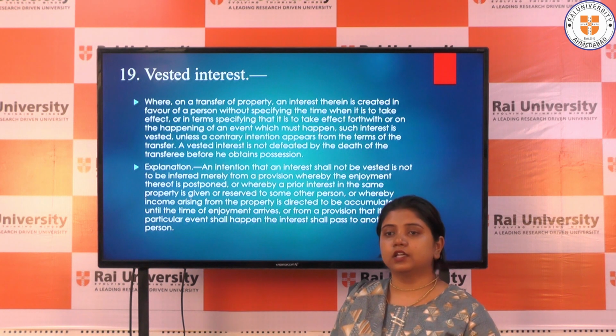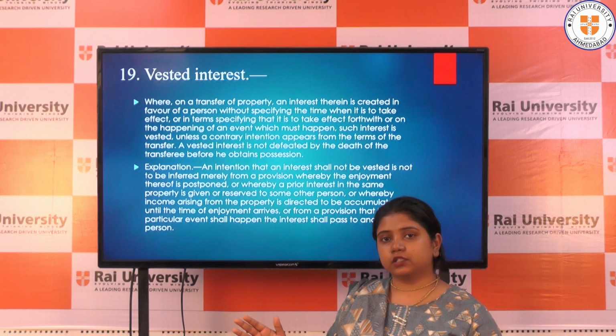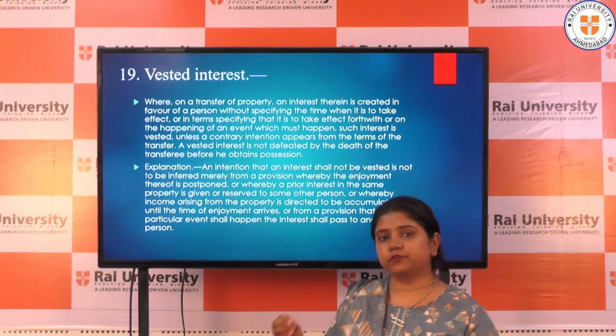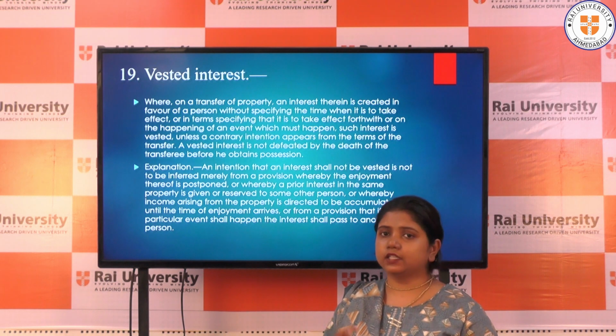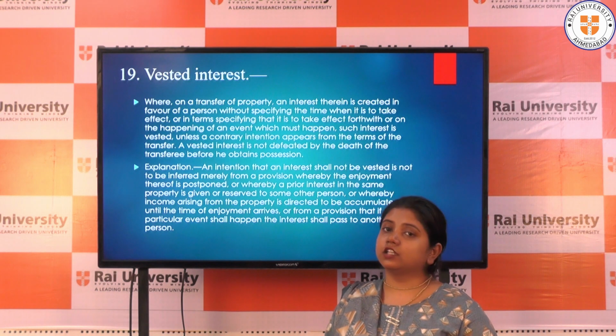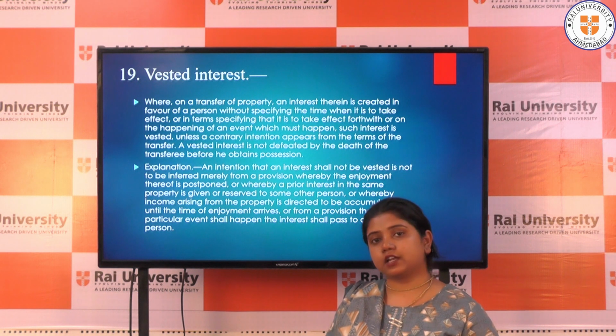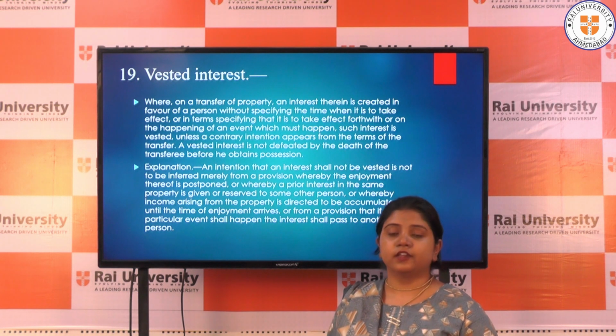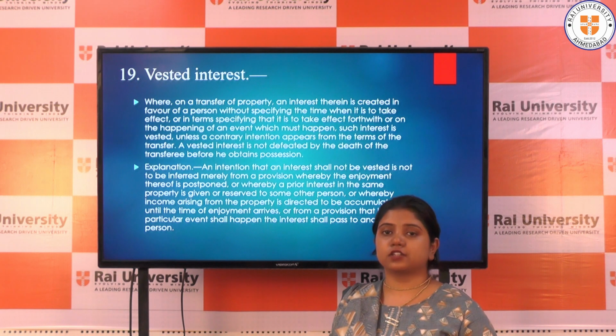After 2 to 3 months, that property will transfer to B. The 3 months will pass, and there is certainty that the property will transfer after 3 months. So there is certainty that the interest in future will transfer to the particular person B. So this is vested interest. B's right over that property is a vested interest right.